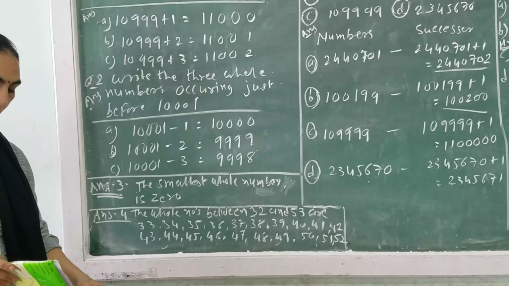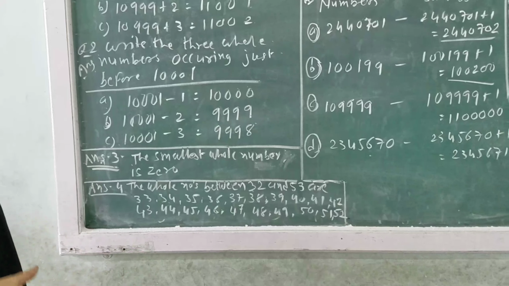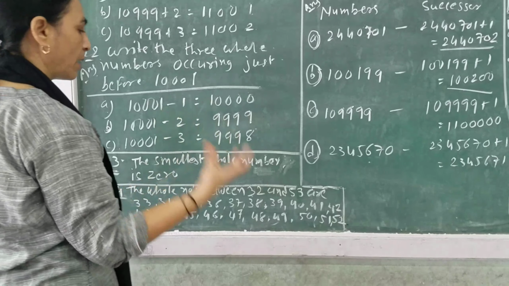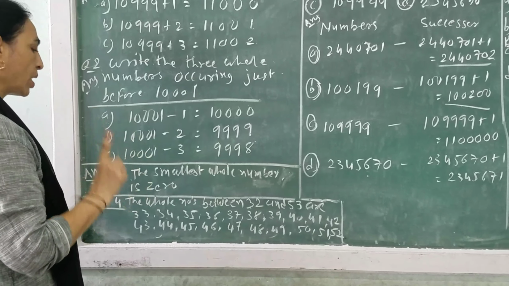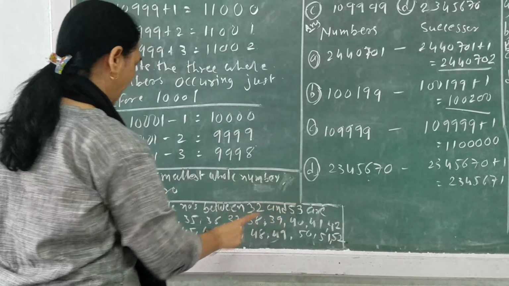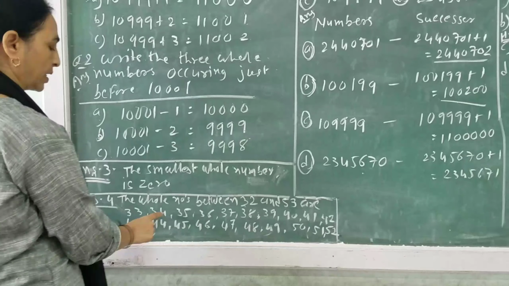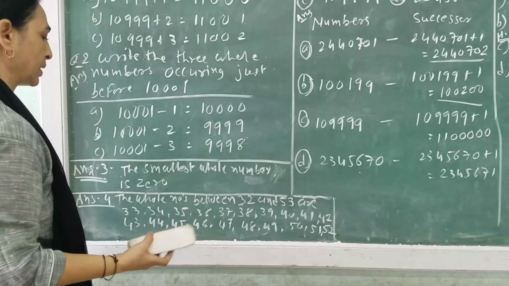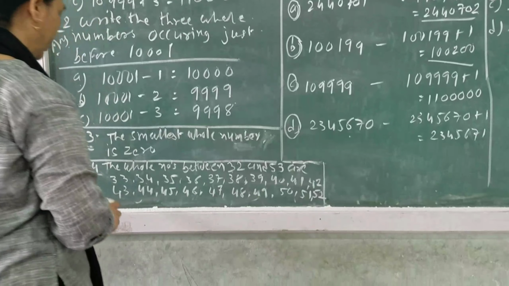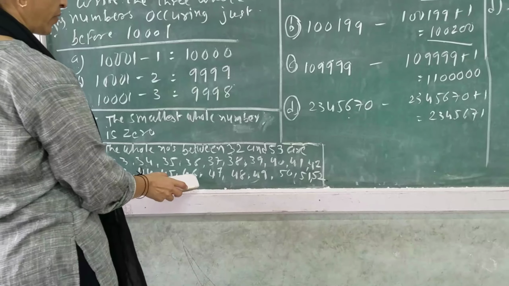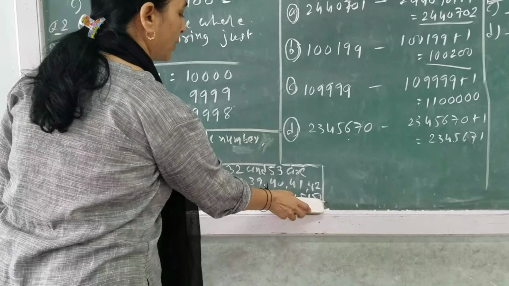How many whole numbers are there between 32 and 53? So first we have to write the numbers between 32 and 53. So the whole numbers between this and this: 32 से आगे होगा आपका 33, 34, 35, 36, 37, 38, 39, 40, 41, 42, 43, 44, 45, 46, 47, 48, 49, 50, 51 and 52.